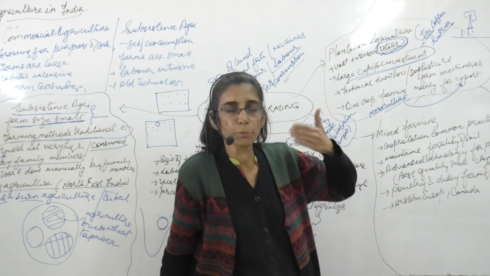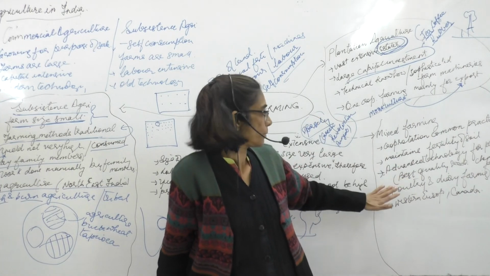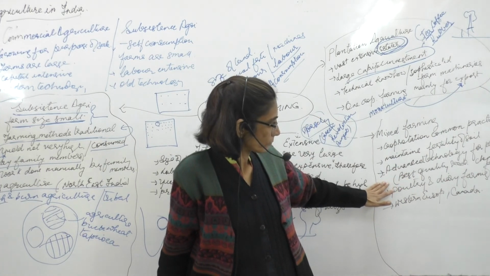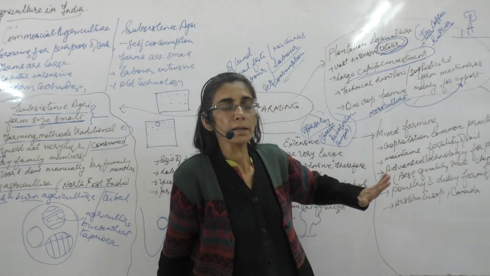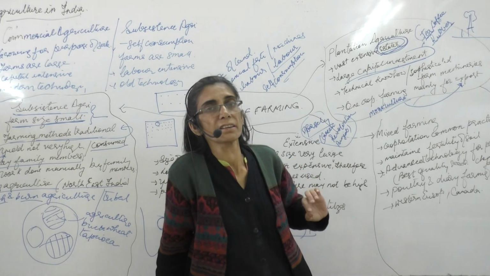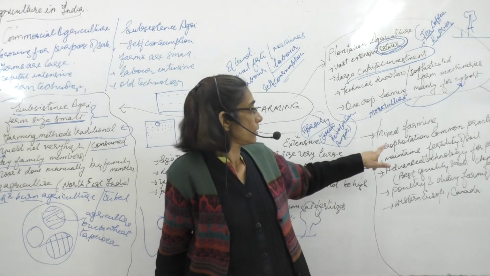They get the produce from them. Other than this, he does the agriculture mainly so that he does not incur any kind of loss.